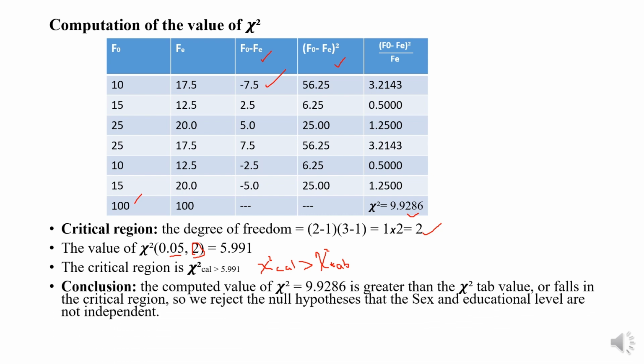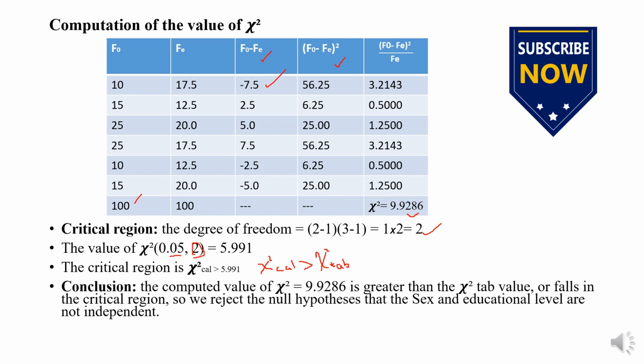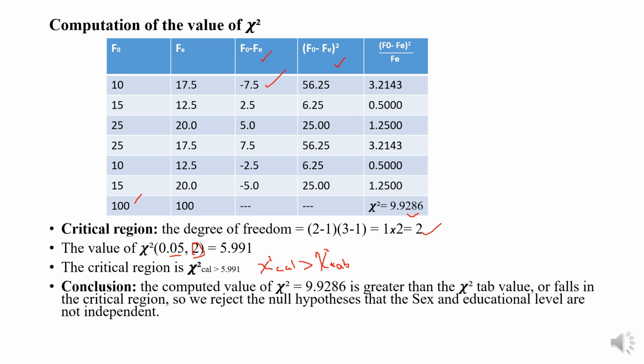So the conclusion is the computed value of chi-square calculated, which is 9.9286, is greater than the chi-square tabulated value, or falls in the critical region. So we reject the null hypothesis that the sex and the educational level are independent.